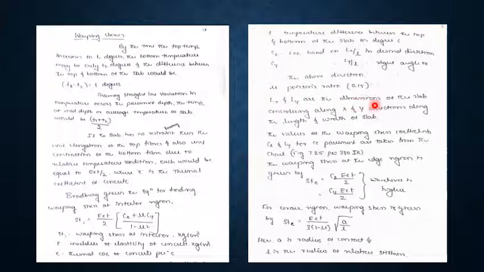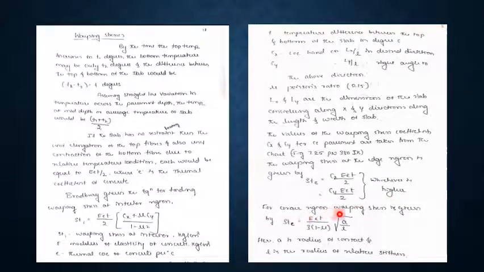Lx and Ly are the dimensions of the slab along the x and y direction, along the length and width of the slab. The values of warping stress coefficients Cx and Cy for CC pavement are taken from the chart, and warping stress at edge region is calculated using the equation Ste is equal to Cx capital E small e t divided by 2 or Cy into capital E small e t divided by 2, taking whichever is higher.